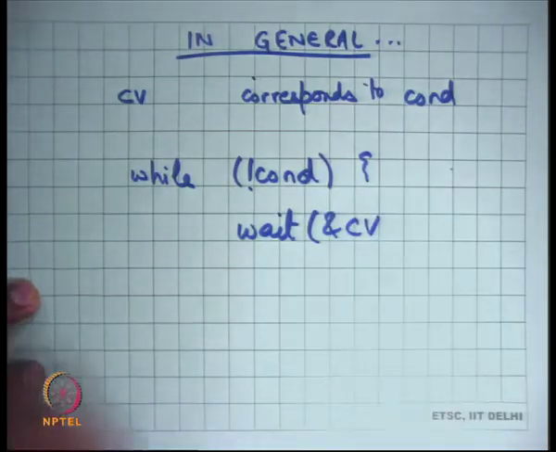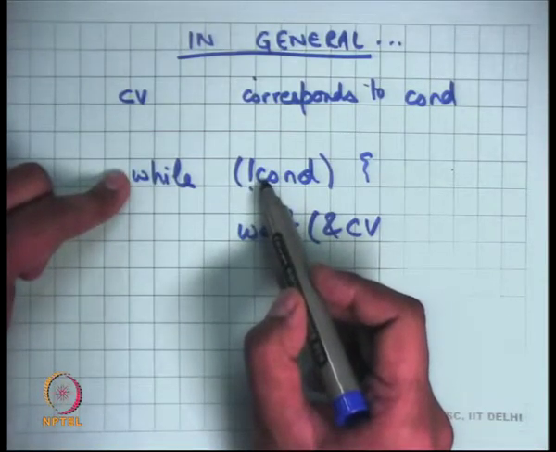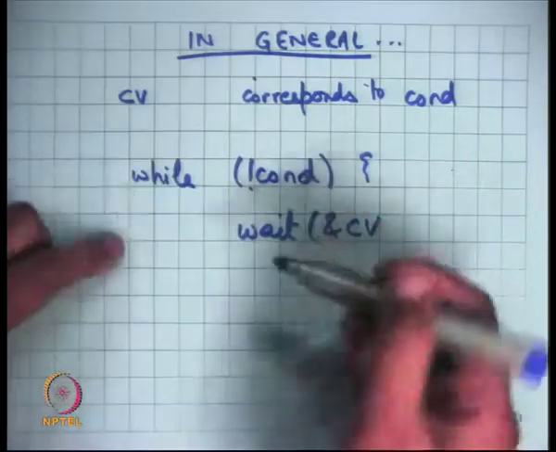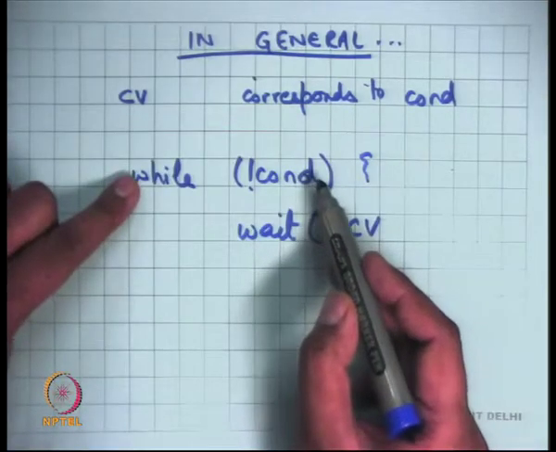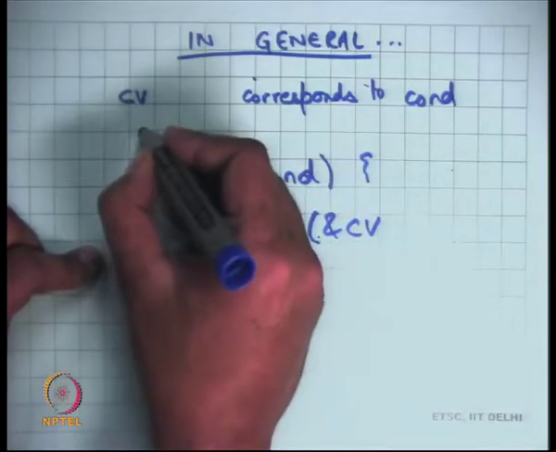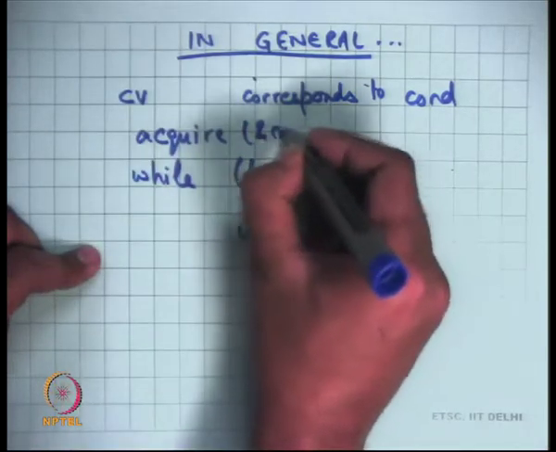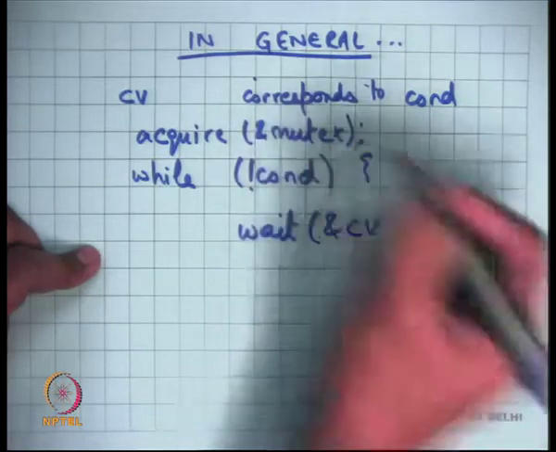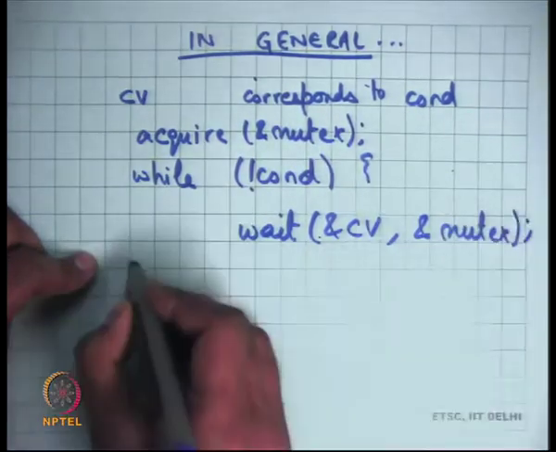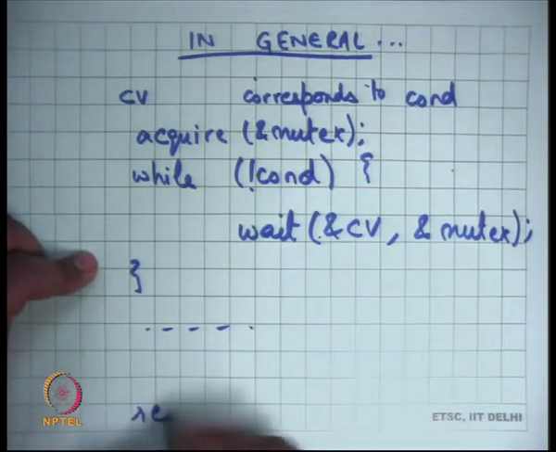Because you want to make sure that the checking of the condition and the act of actually waiting are atomic with respect to each other, and also that mutual exclusion is maintained in your checking of this condition, you would typically also use a lock or a mutex. And that's the mutex you will pass as the second argument of this wait. So this will be the general pattern, and of course you will do something here and then you will release the mutex.